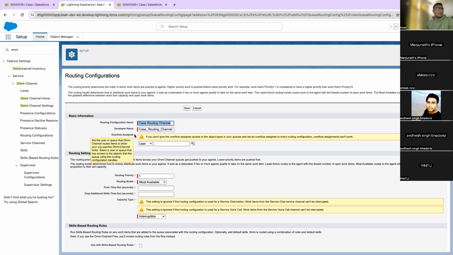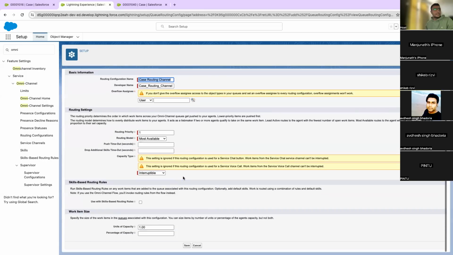Okay, overflow assignee says: set the user or queue that Omni-Channel routes items to when your org reaches Omni-Channel limits; select a user or queue that has access to the object that the queue using the routing configuration handles. So this says that whenever your Omni-Channel route items reach the limit, which queue or user should it assign those cases to? And what are the limits? I need to check how we will find that we have reached the limit of Omni-Channel. That is something I will check.